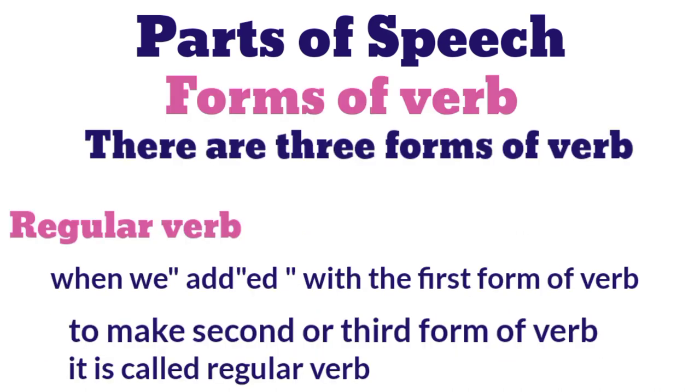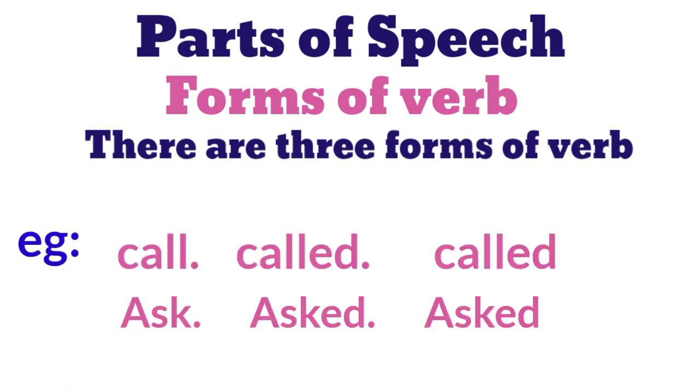There are three forms of verb. Regular verb. When we add ed with the first form of verb to make second or third form of verb, it is called regular verb. For example, call, called, called; ask, asked, asked.